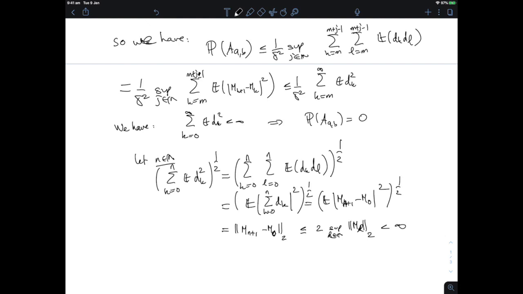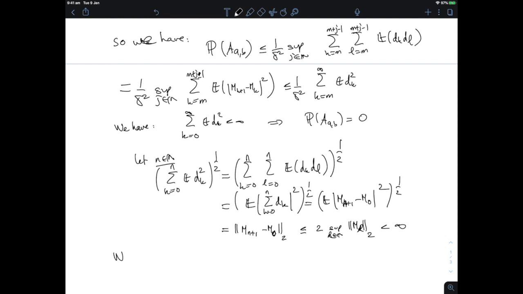Our assumption guarantees that this sum of the expectation of dk squared, so a sum of the variances of the dk, since they have mean 0, has to form a convergent series. And because it has to form a convergent series, that makes these quantities go to 0 as m goes to infinity. m was arbitrary, and that gives us that the probability of this set is 0.